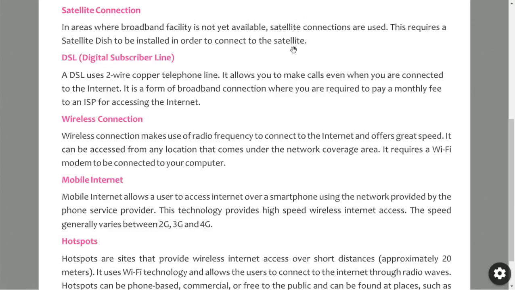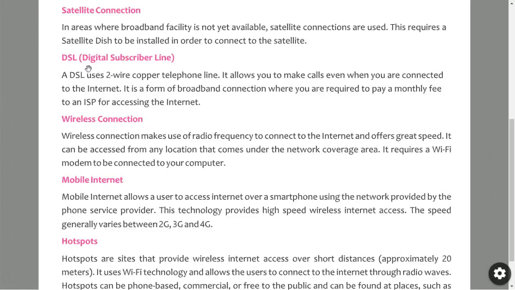In the same way, we can access the internet by installing this dish. That dish receives the signals through the satellites. So that is satellite connection.